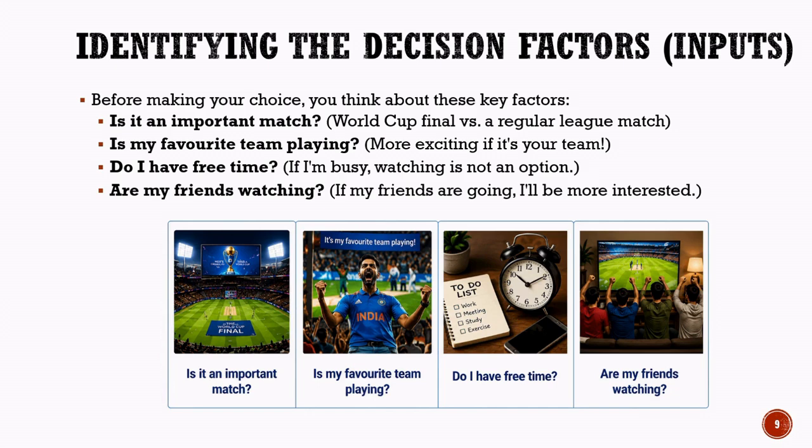These four factors become the inputs that the artificial intelligence system will use in its decision-making process. Each input provides useful information that helps the system evaluate the situation. In the next step, we will see that not all inputs are equally important. Therefore, the system must rank these factors according to their significance before making a final decision.